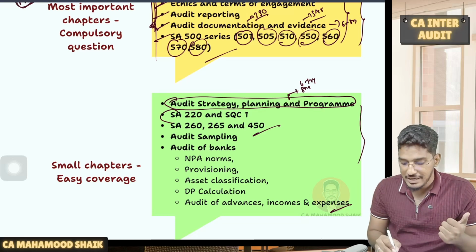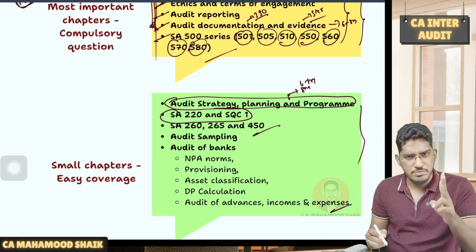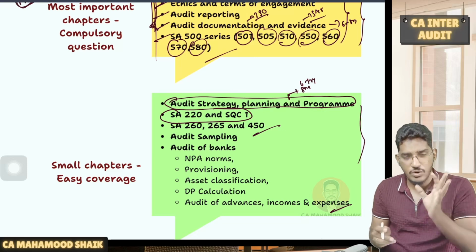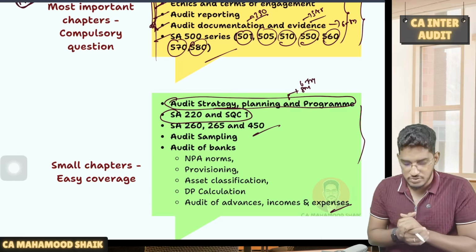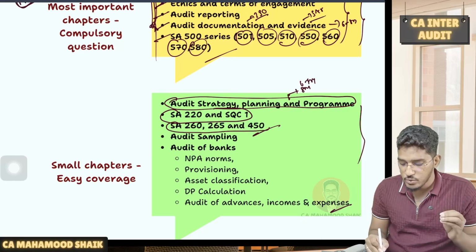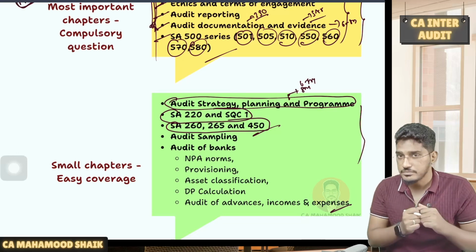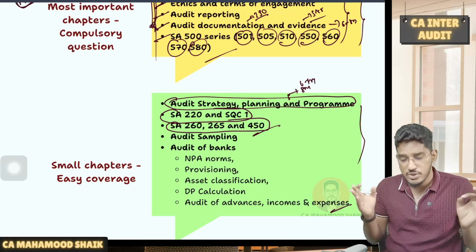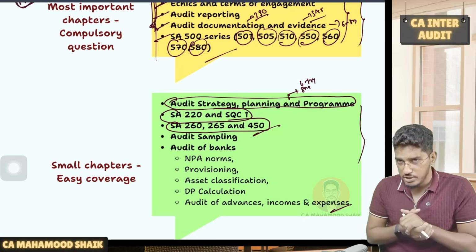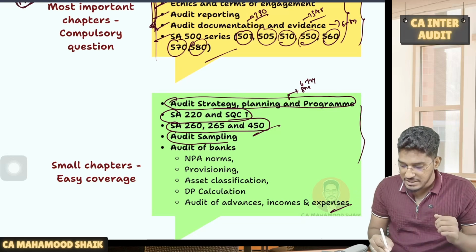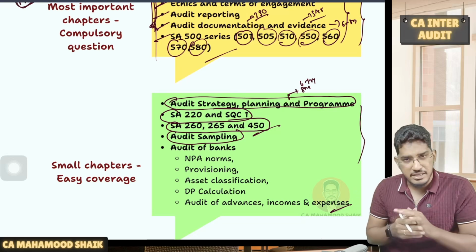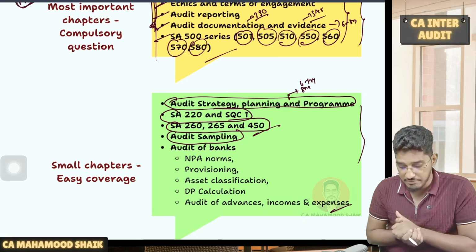Once you have completed that, SA 220 and SQC 1, two simple standards. These standards are gaining a lot of importance in recent times. Try to wind up these two standards. Then we have SA 260, 265, 450. These are the standards which have been recently added in our syllabus. So 260, 265, 450, try to cover them. Then the audit sampling chapter, try to do it. Once again, a very small chapter, SA 530, a compulsory question will come from there.